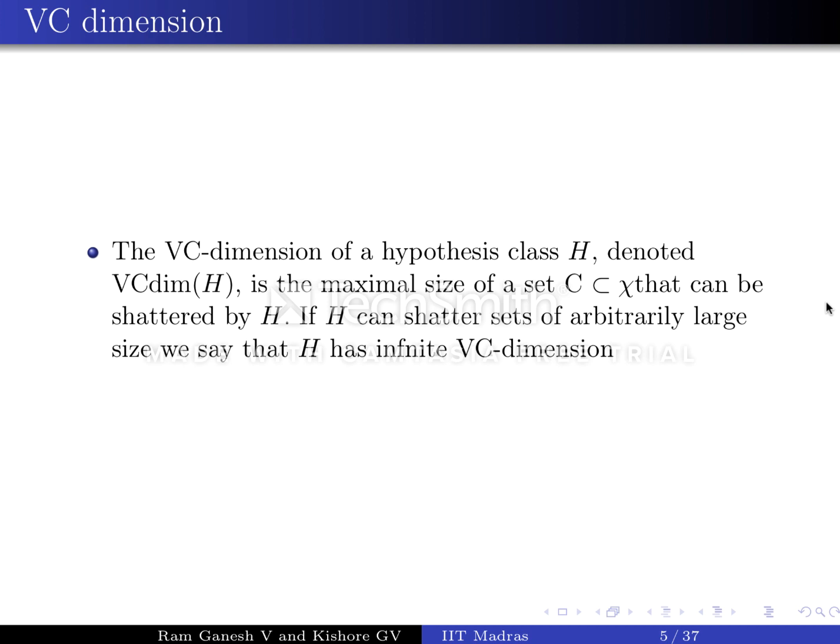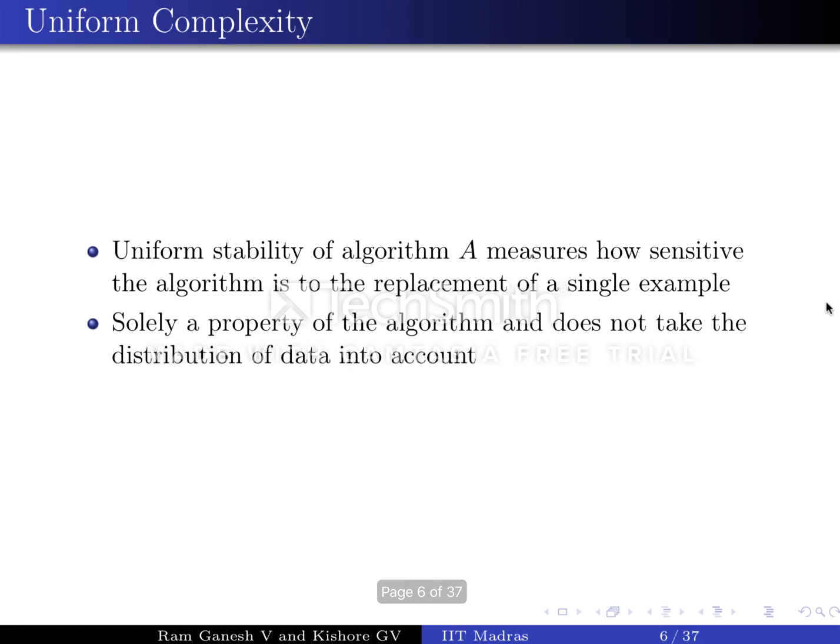Next up is VC dimension. VC dimension is the maximum size of a set S that can be shattered. For example, the VC dimension of a line is 3, of a sphere it's 4. Now finally, we take a look at uniform stability. It measures how sensitive the algorithm is to the replacement of a single variable.